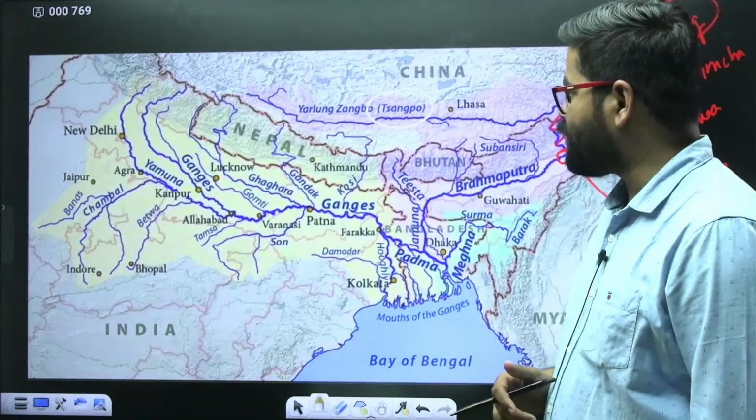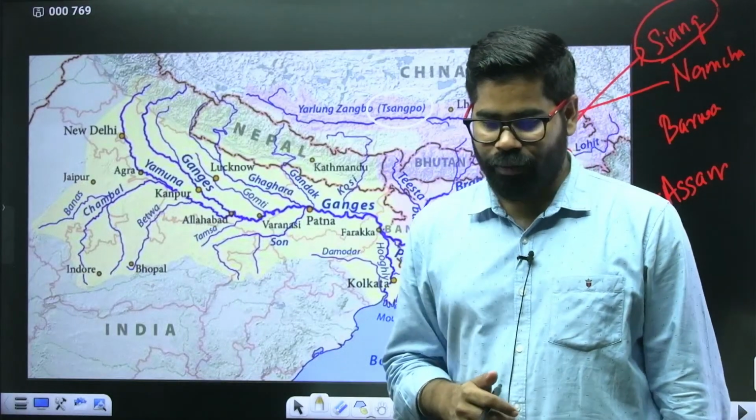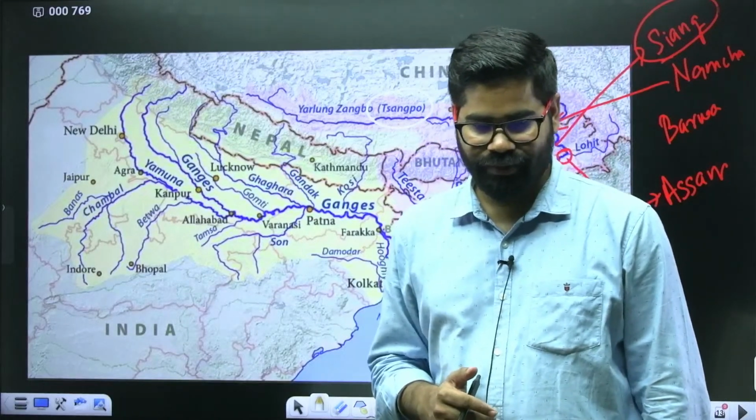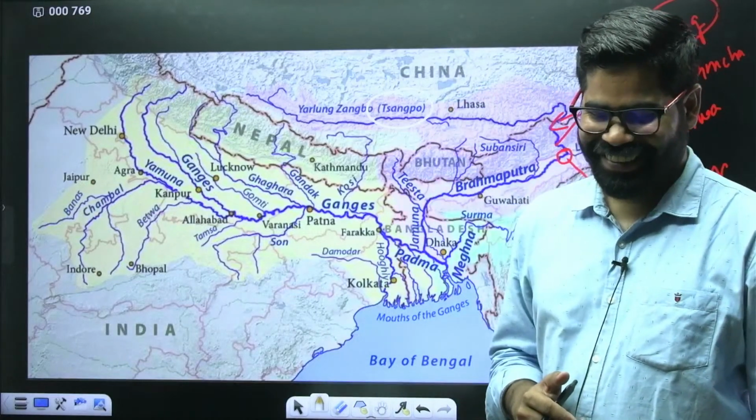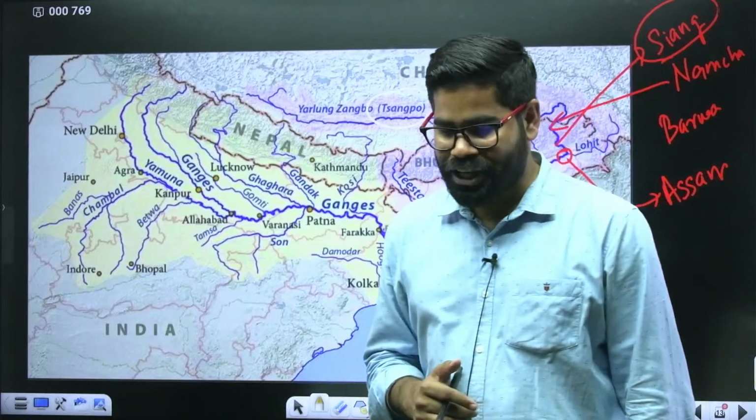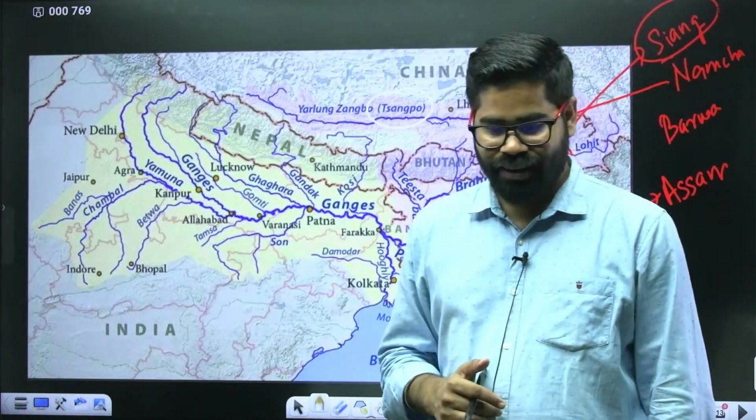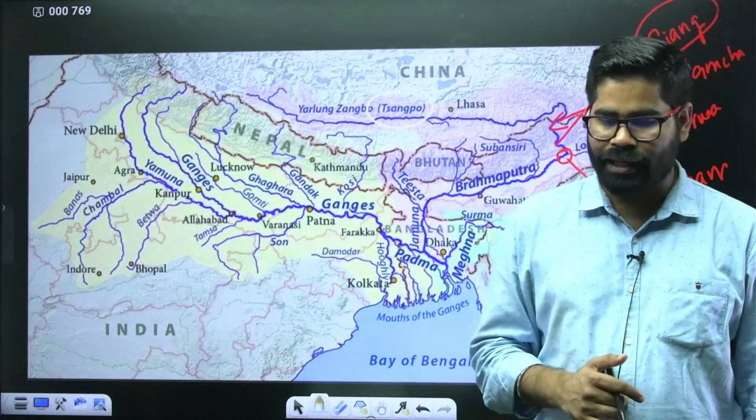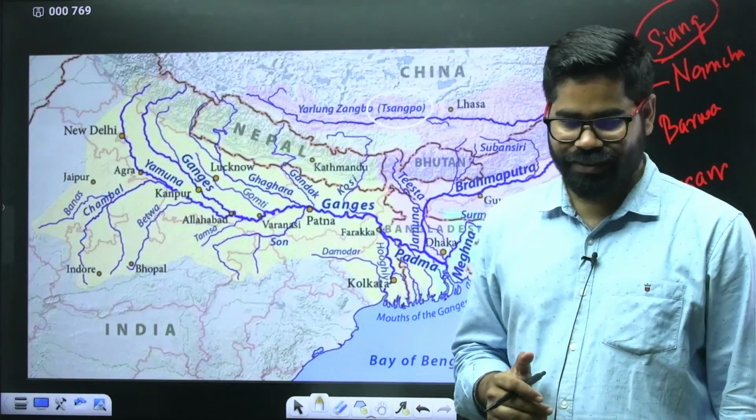Can anyone tell me what the tributaries of this river, Brahmaputra, are? Anyone else who has any idea about what the tributaries of this river are? Lohit is there, Dihang is there. Anything else? On the right you have Subansiri, Kameng, that is coming, Puthimari, that is coming, Manas, Teesta. Okay, anything else?